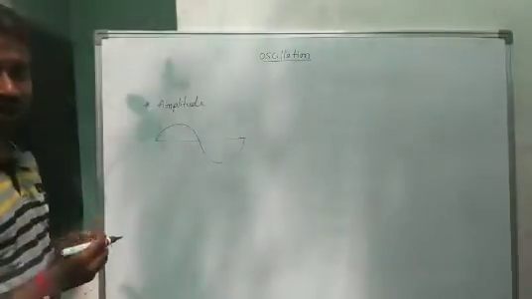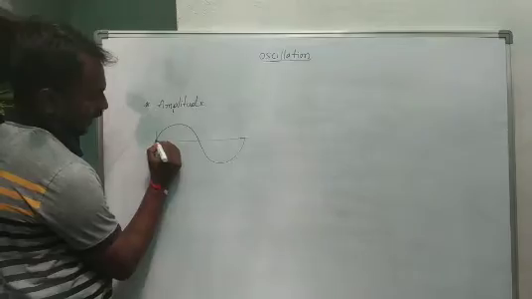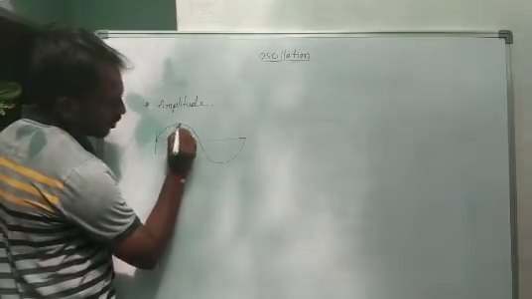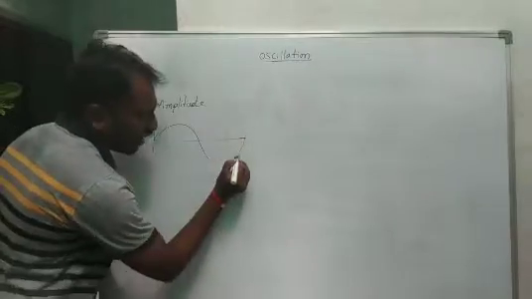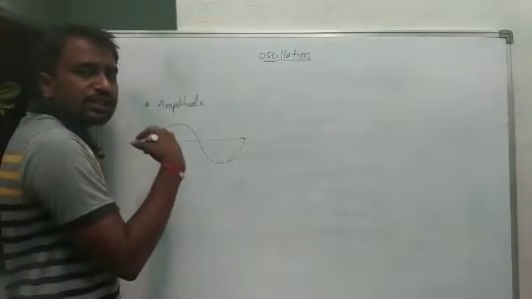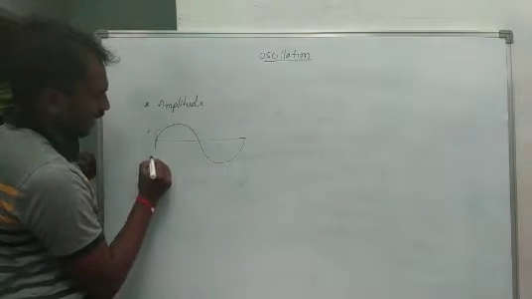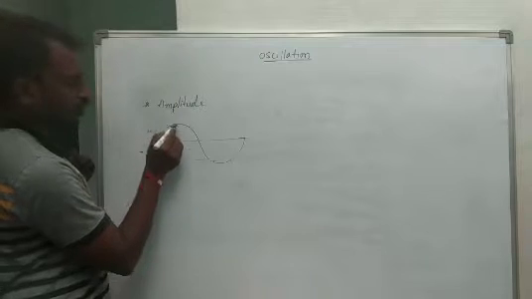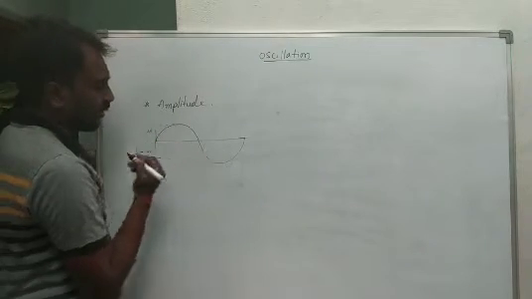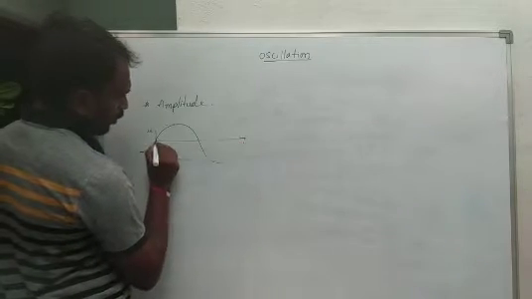Here this one is a particle. It shows wave nature, or a to and fro motion. This is the positive half of the cycle and this is the negative half of the cycle. And here amplitude means, this one is the mean position.